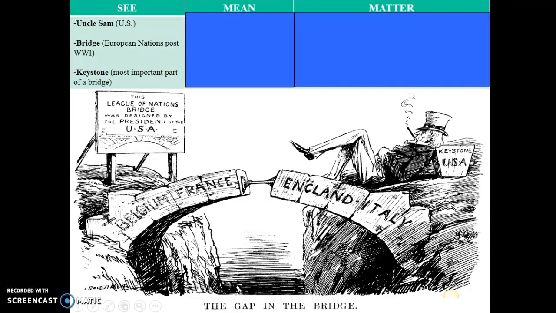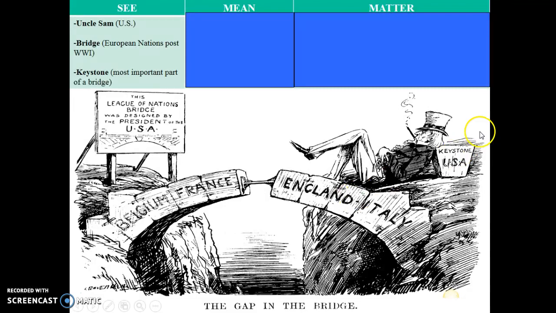First thing that we see is Uncle Sam, and we know from lots of experience in world history that Uncle Sam represents the United States. We also see a bridge, and this bridge basically is representing the European nations during the post-World War I era. So this is representing Belgium and France and England and Italy and all these other countries who are now trying to rebuild after World War I.